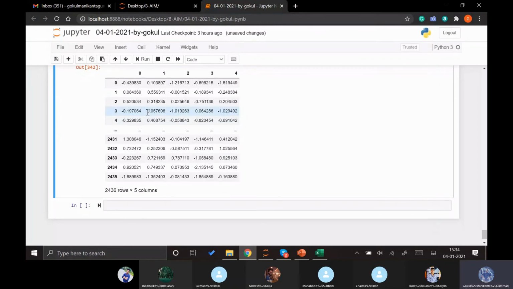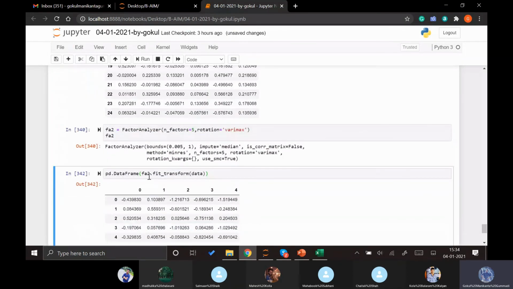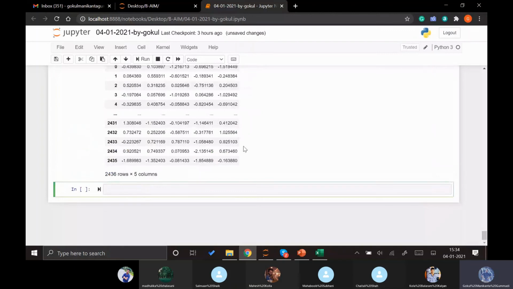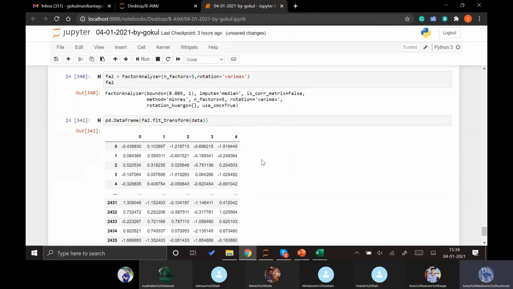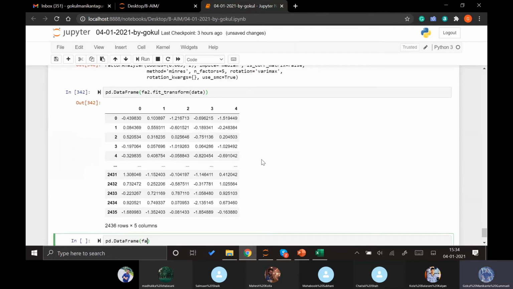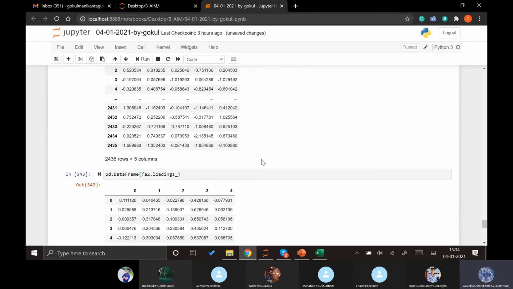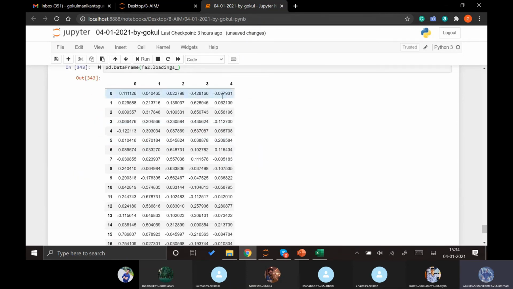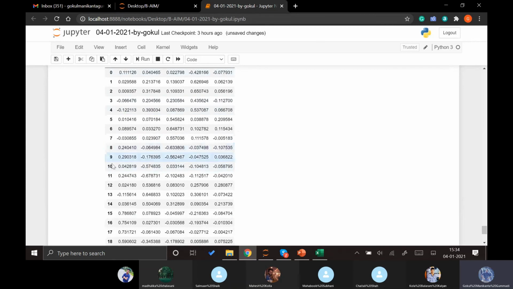So these are the values which we can convert our whole data set into using factor analysis. That is how we perform factor analysis. We can even check the loadings for this. If we take f2 dot loadings, here we can clearly see all 5 rows.